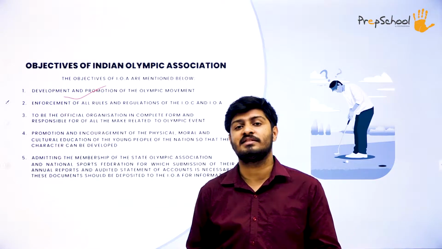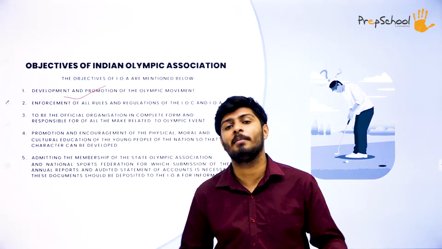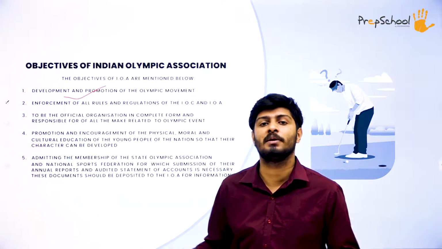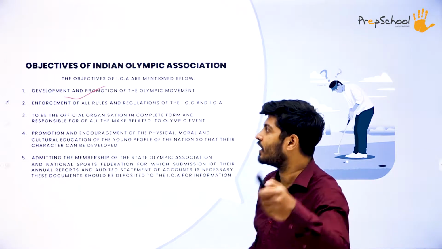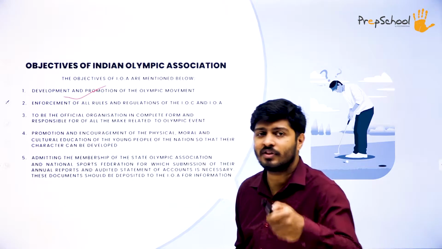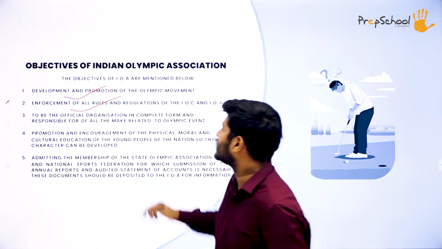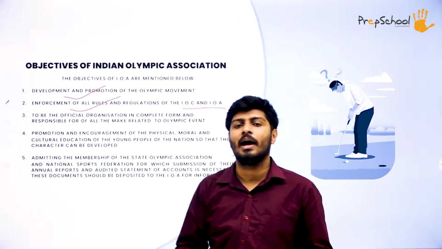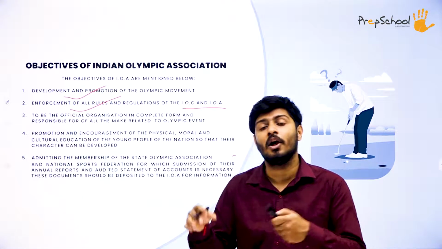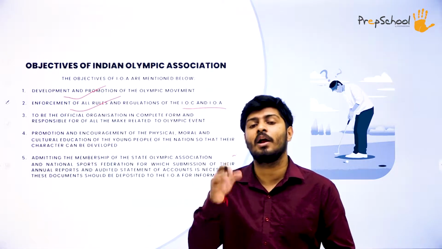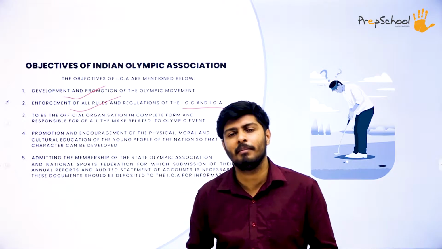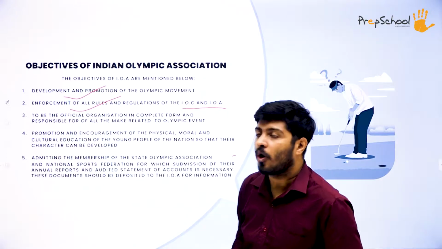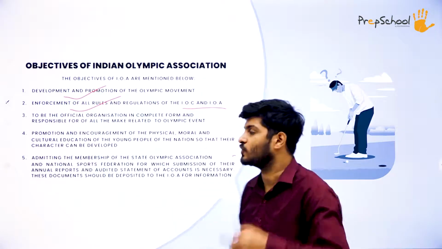It is established in everybody's mind and life, and also promotes the importance of sports and the Olympic movement across different people in the country as well as in the world. After that, it enforces all the rules and regulations of I.O.C and I.O.A. So basically at national level and also at international level we have certain Olympic rules. It makes sure that all those rules and regulations are implemented properly without any kind of failure. That is the second objective of the Indian Olympic Association.